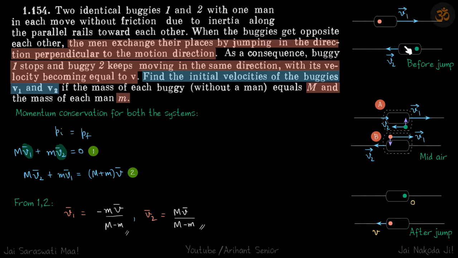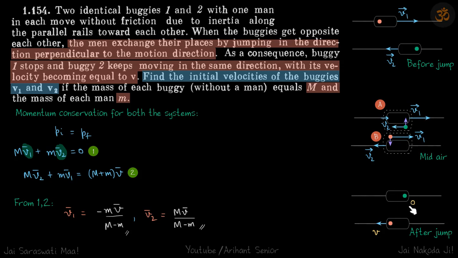Now when they come across each other, the men exchange their positions by jumping into the other buggy, and they are jumping perpendicular to the buggies. So the green man will jump towards here and the orange man will jump towards here, and their directions are perpendicular to the original directions.